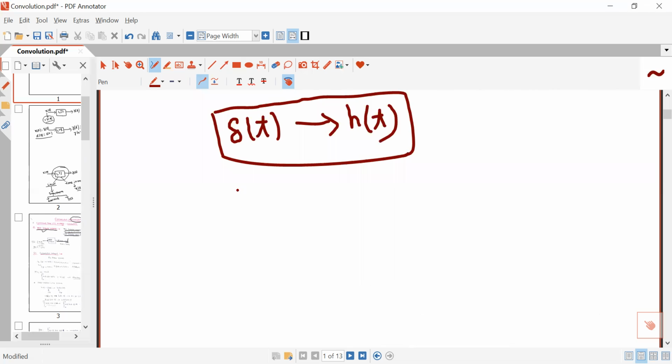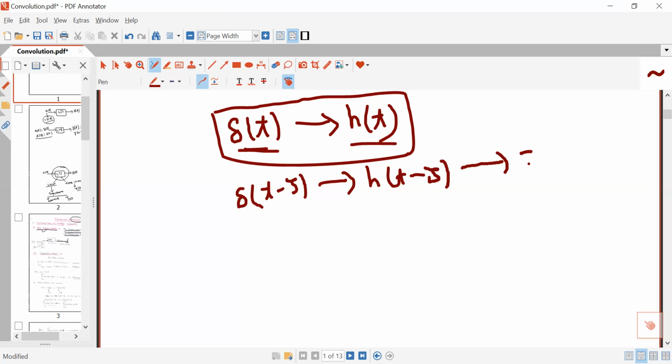If you give a shift in the input excitation, then its response will also shift by the same amount. So if delta(t) is the excitation and h(t) is its response, and the system is time invariant, then if you shift the input signal by tau, its output or response will also shift by tau. This is due to the time invariant property.